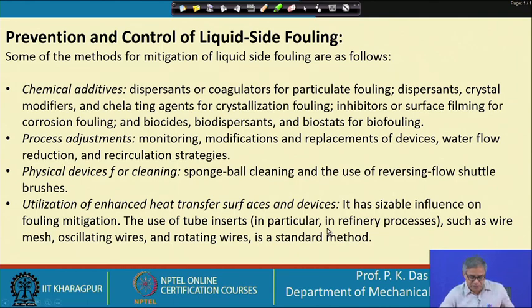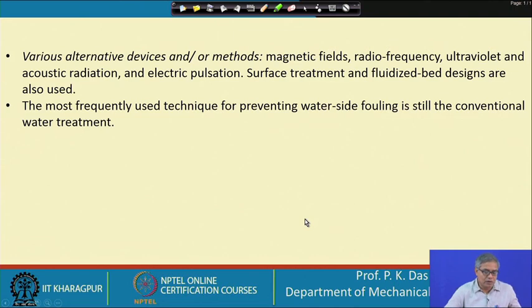Next slide, if we see various alternative devices and methods like magnetic field, radio frequency, ultraviolet and acoustic radiation, electric pulsation, surface treatment, fluidized bed design, these are all different methods. The most frequently used technique for preventing water side fouling is still the conventional water treatment.